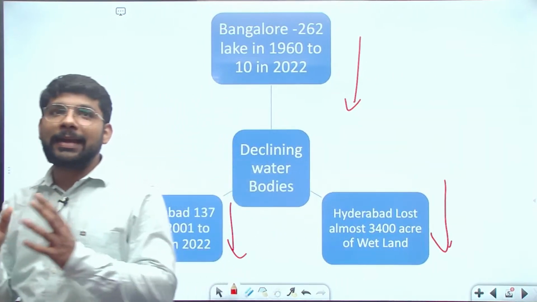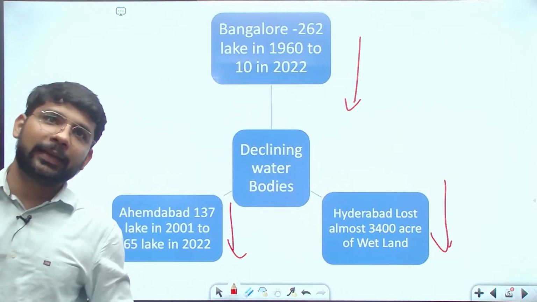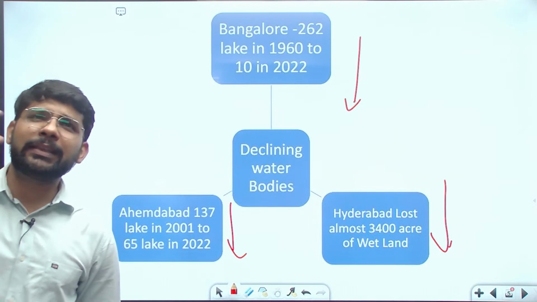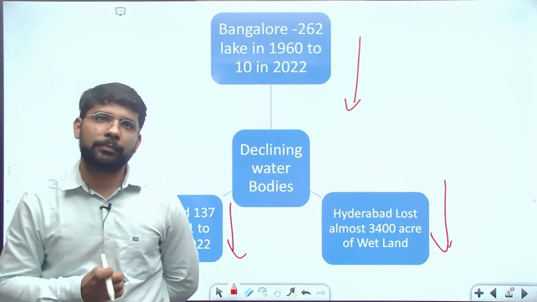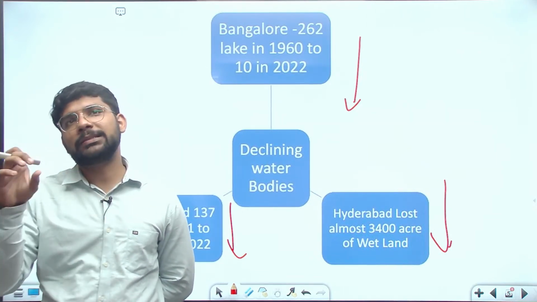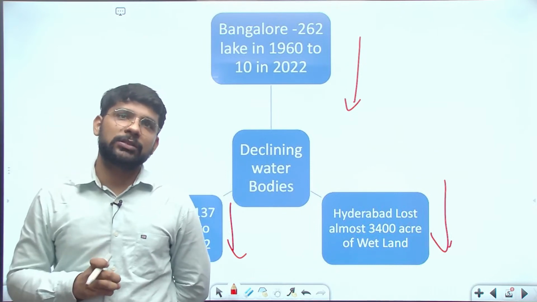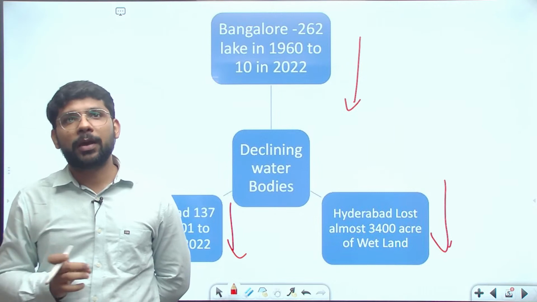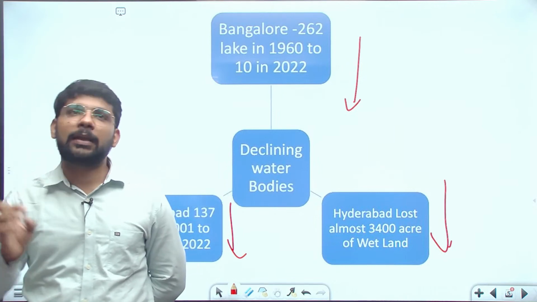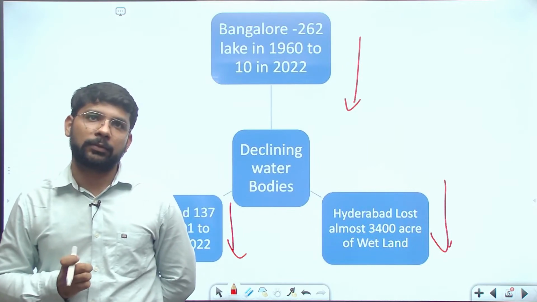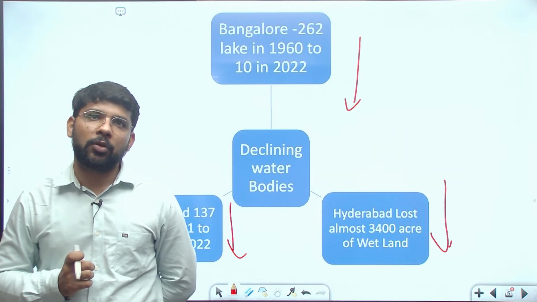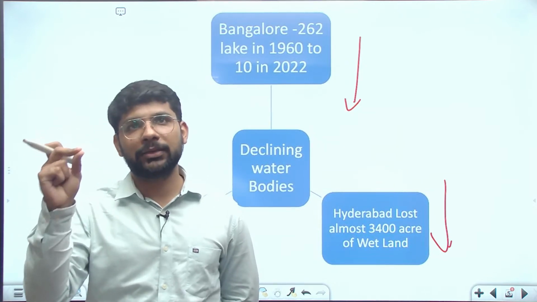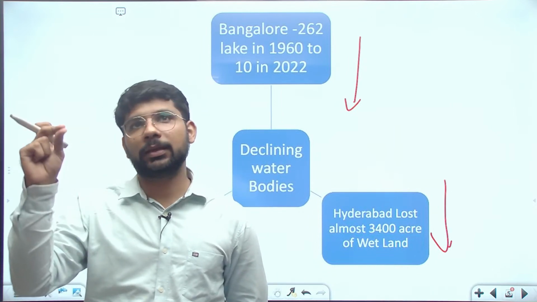This declining trend in water bodies and wetlands has a negative implication on the environment. So we need to list out those negative implications, and we are specifically attached to the environment, so we will write about the environmental impact. And the question is asking specifically for examples. Explain with example.